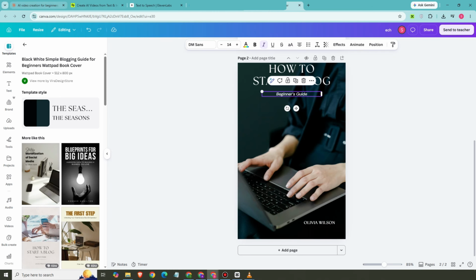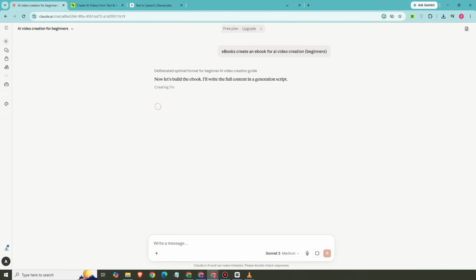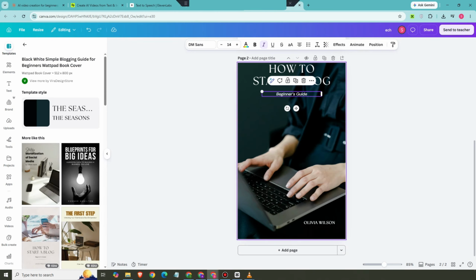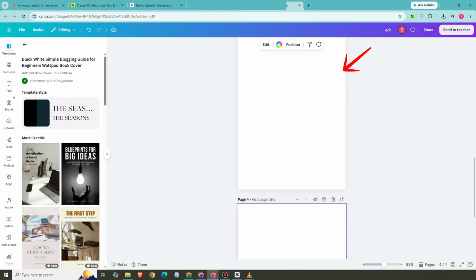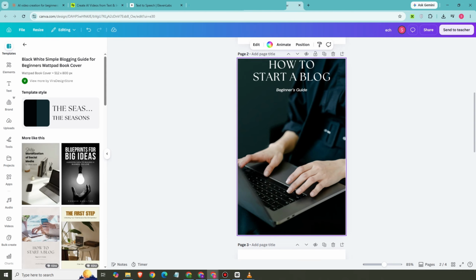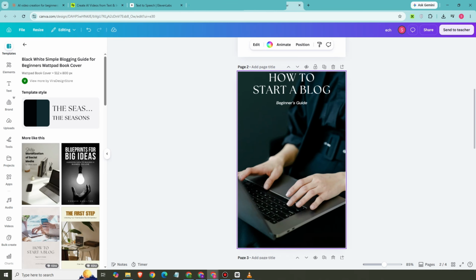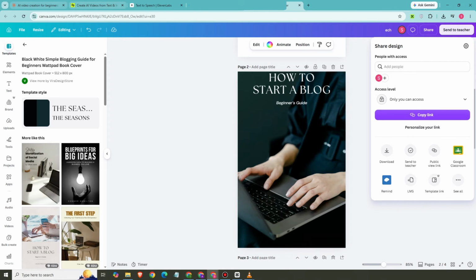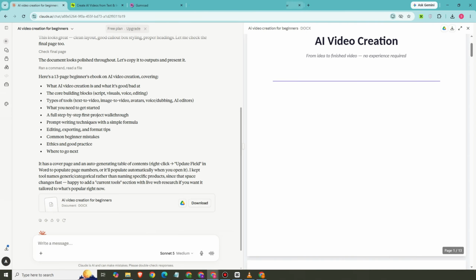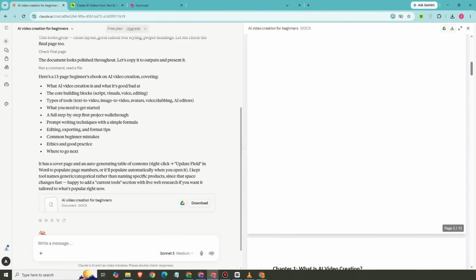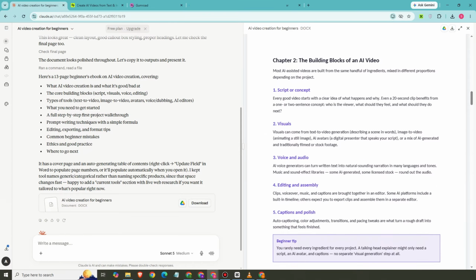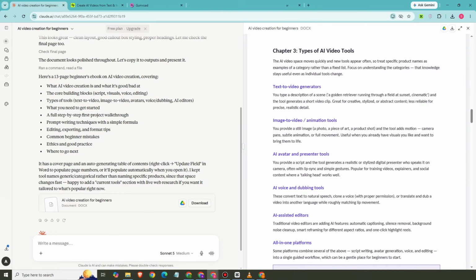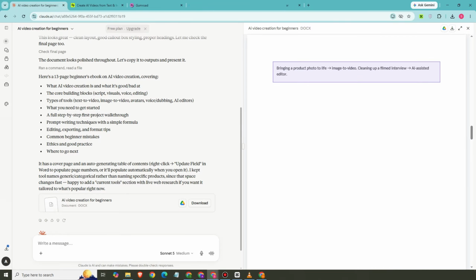So as you can see, this is what it looks like. So for example, you want to create an ebook for AI creation, you want to share your knowledge, okay? So basically, this one is good for beginners. So all you have to do here is to just copy the idea from Claude AI, but I strongly suggest to create your own. This is just a basic learning or information how to create that. I strongly suggest also to just get ideas from Claude AI, not to copy everything.